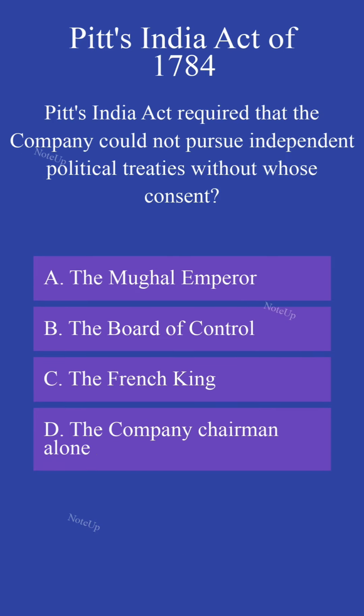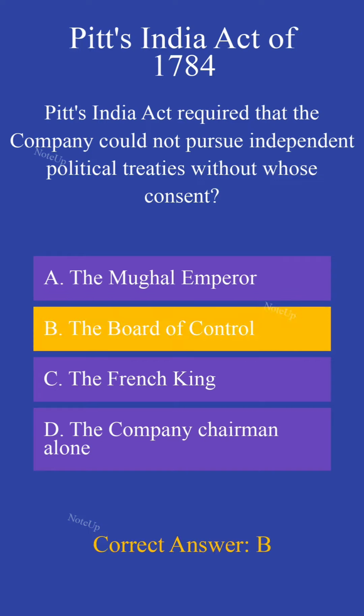Pitt's India Act required that the company could not pursue independent political treaties without whose consent? The correct answer is B. The Board of Control.